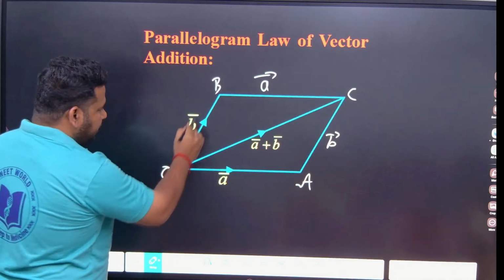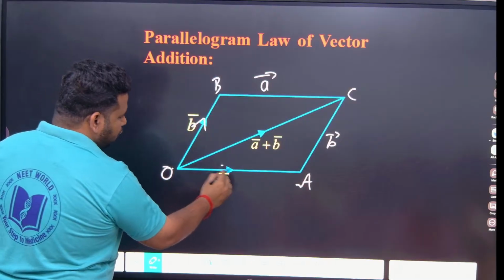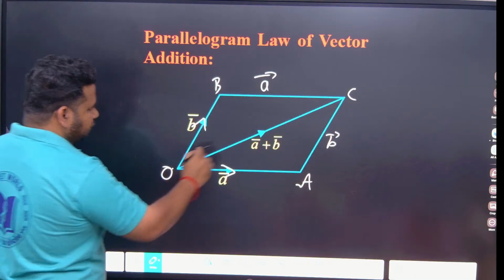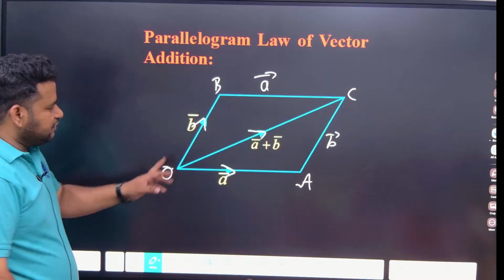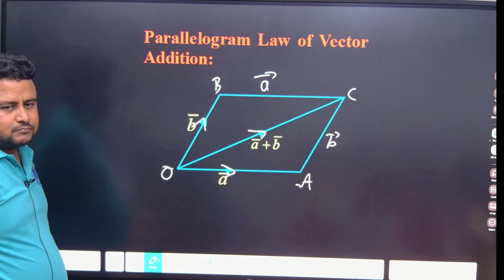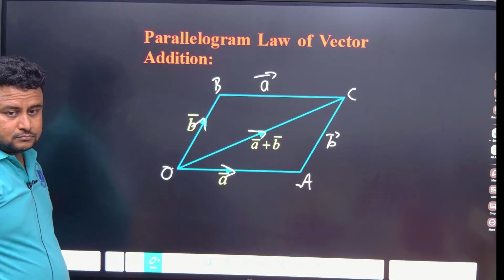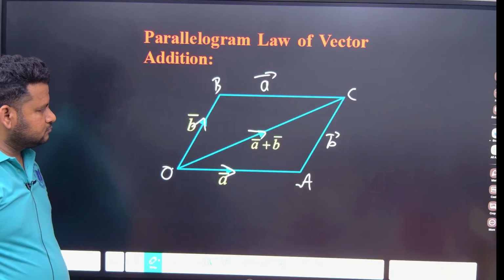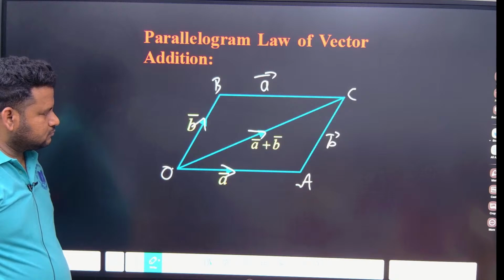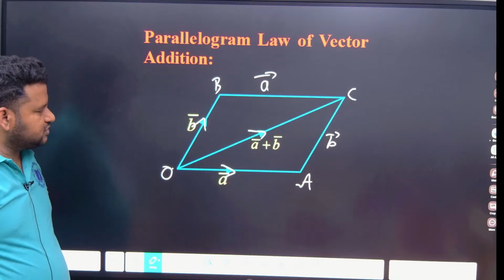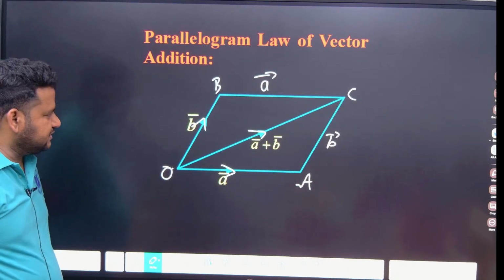Now see here, OA is in this direction and OB is in this direction. If I want OC, what should I do? Just listen.